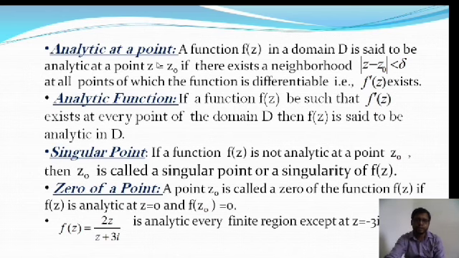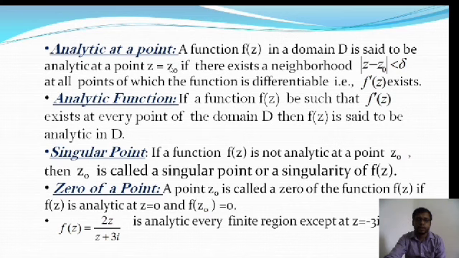So basically there is a difference between a differentiable function and an analytic function. This is not the same as a differentiable function. A differentiable function is differentiable at the point z equal to z0, a fixed point, but an analytic function at a point is differentiable at z equal to z0 as well as in a neighborhood of z0.